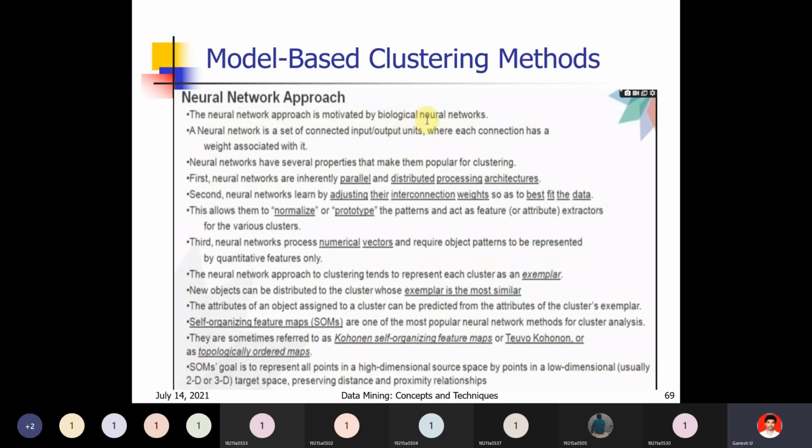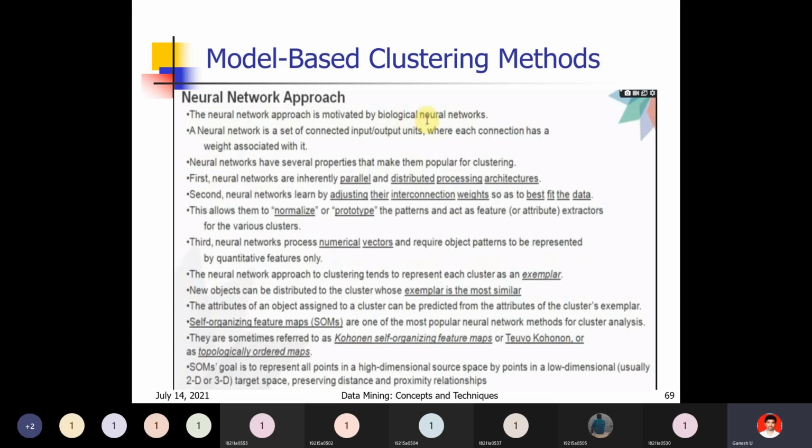Next, neural networks process numerical vectors and require object patterns to be represented by quantitative features only. Numerical vectors means numbers, and quantity can be represented by numerical vectors. The neural network approach to clustering tends to represent each cluster as an exemplar. The terminology is exemplar per cluster.